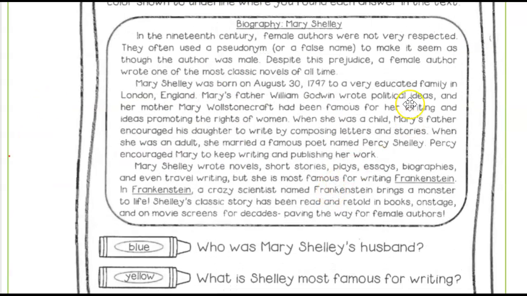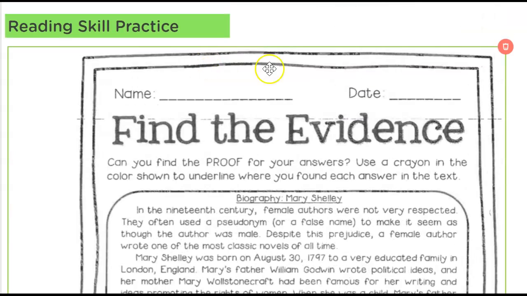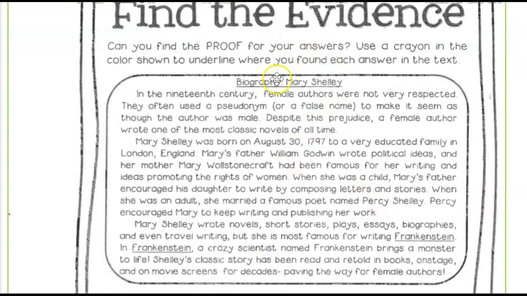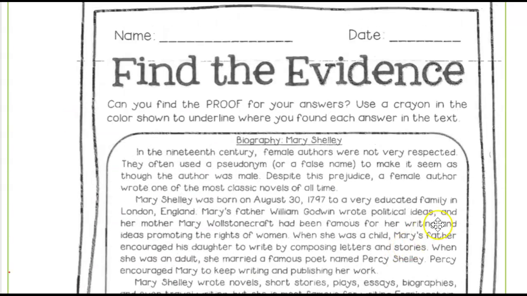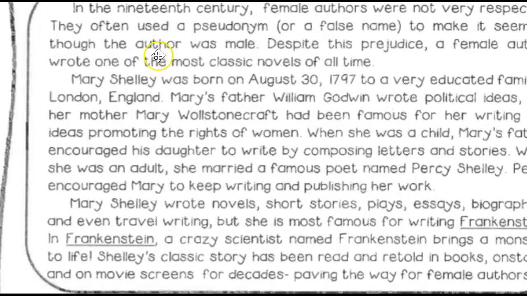Now, for this story, we're going to do little check marks on each paragraph. There are 3. Now, I can look right now at the title, Biography of Mary Shelley. I wonder, I'll ask my first before question, if this whole part is about that character, Mary Shelley. Now, during the reading, I will be asking myself some questions to make sure that I understand what I'm reading. And afterward, we will answer the following questions. Let's go ahead and begin.